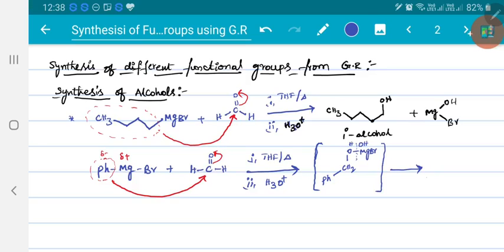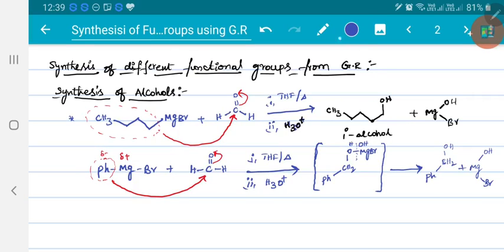So the final product will be Ph-CH2OH, and the remaining product, that is MgOH and Br. This is the final product. So again we got primary alcohol. So whenever I use formaldehyde, you will get primary alcohol, right?